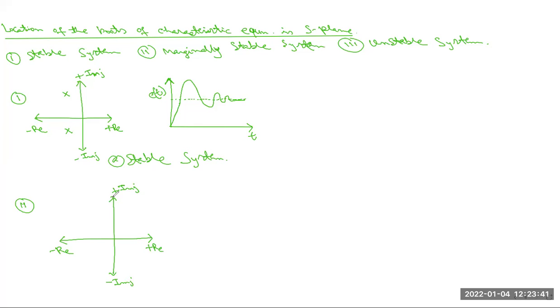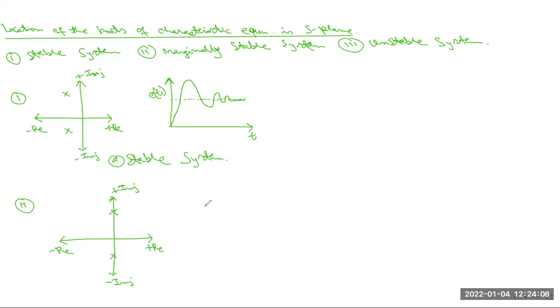When any root of the given characteristic equation is present on the imaginary axis, that means one root is present here and another is also present here. So these two roots of the given characteristic equation are on the imaginary axis. That means this system is a marginally stable system.